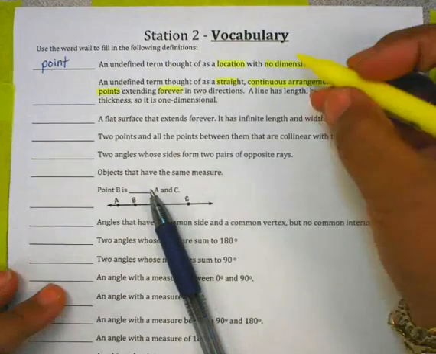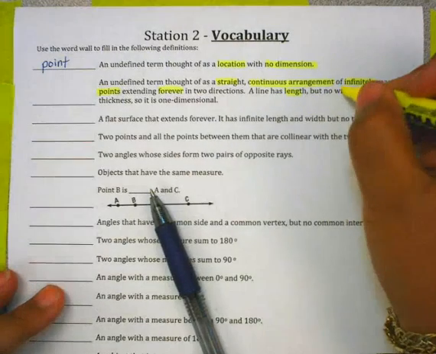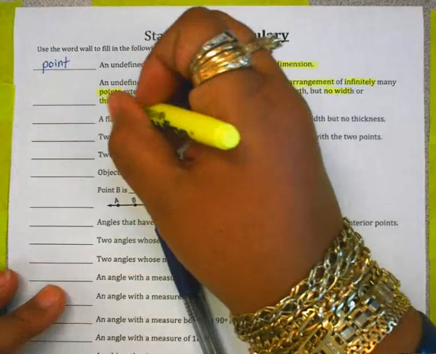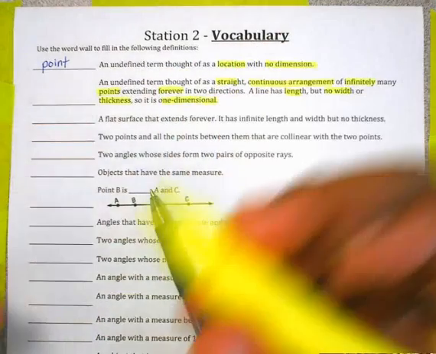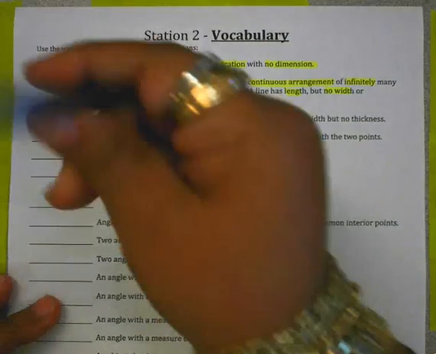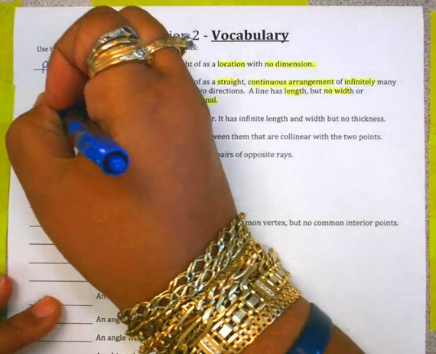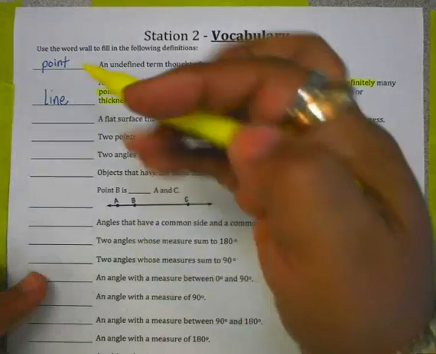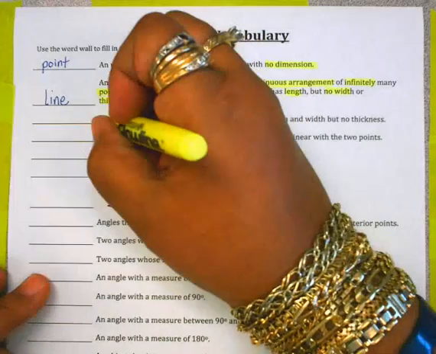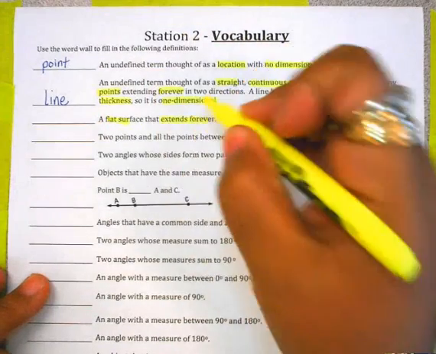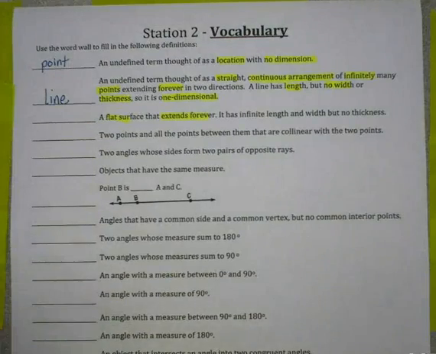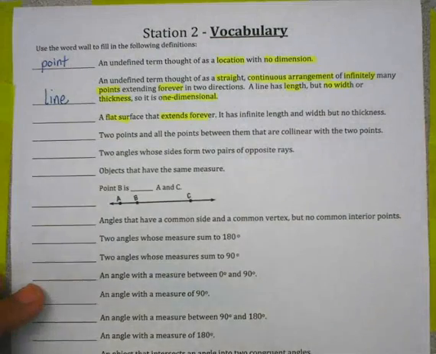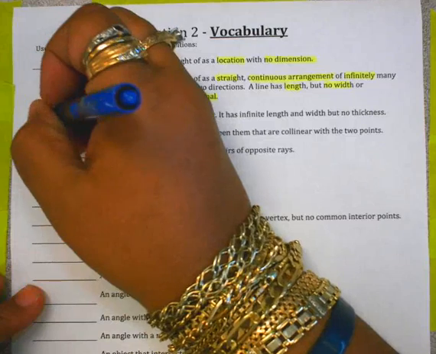It's got length, no width, no thickness. It's one-dimensional. So we know we're talking about a line. It's a flat surface. Whenever you're talking about a flat surface and it extends forever, it has infinite length and width but no thickness, that's a plane.